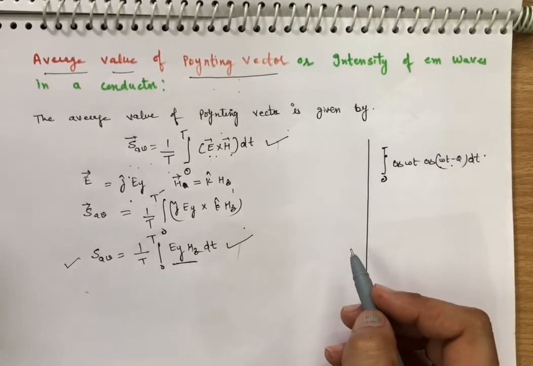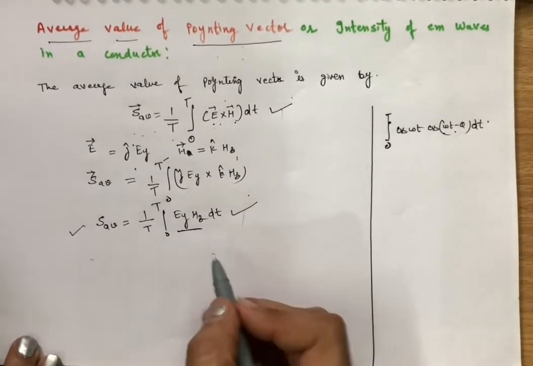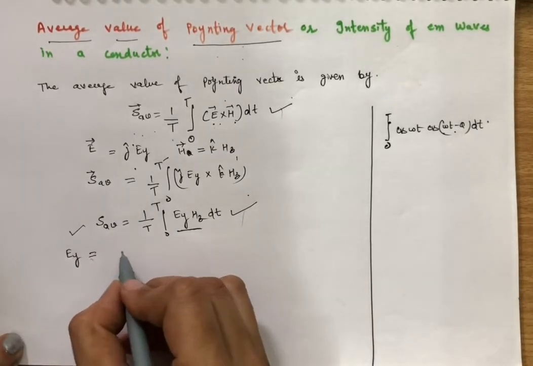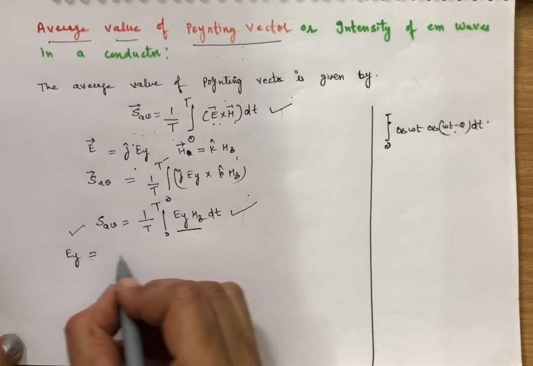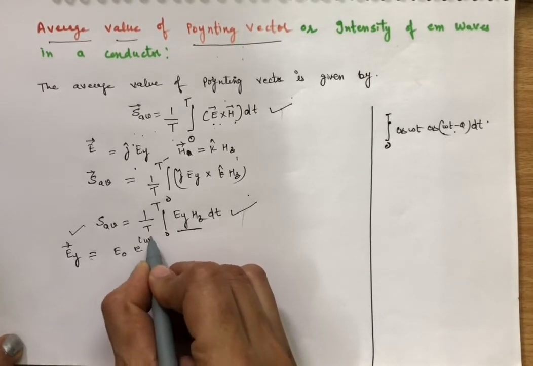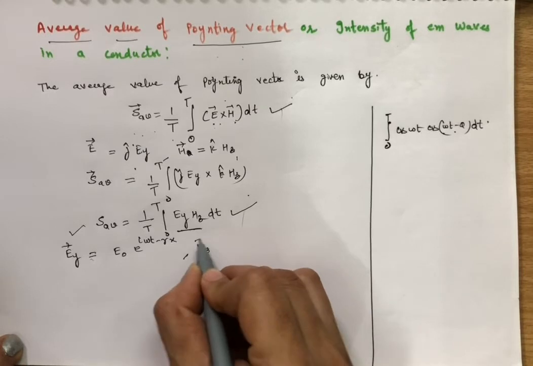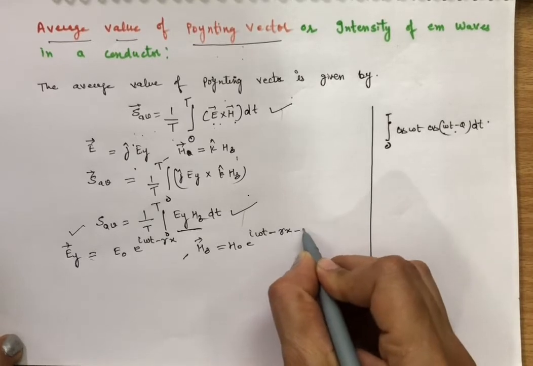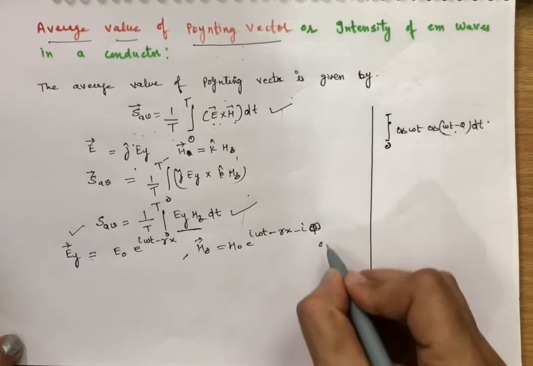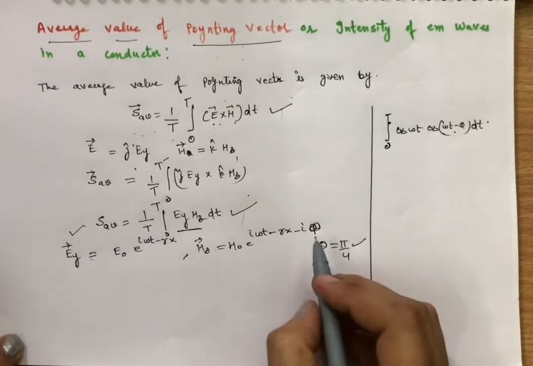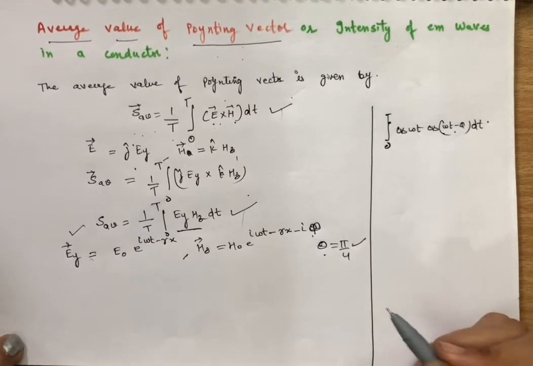Now in the case of a plane polarized EM wave in a conductor, as we have done in the previous article, there is a phase difference of pi by 4 between electric field vector and magnetic field vector. So Ey is equal to E naught e raised to power iota (omega t minus gamma x), and Hz is equal to H naught e raised to power iota (omega t minus gamma x minus phi), where phi, or theta in some books, is pi by 4.